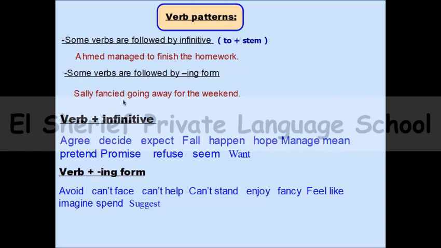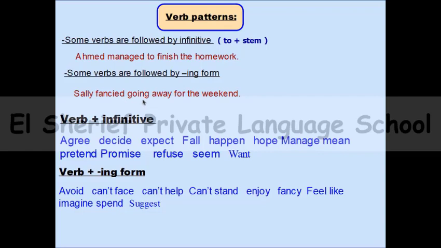For example, Ahmed managed to finish the homework. Sally fancied going away for the weekend. So here the main verb is managed, and the main verb here is fancied. By the way, we can say that the verb manage is one of the verbs that must be followed by to plus infinitive. And the verb fancy, which means like, must be followed by verb plus ing.